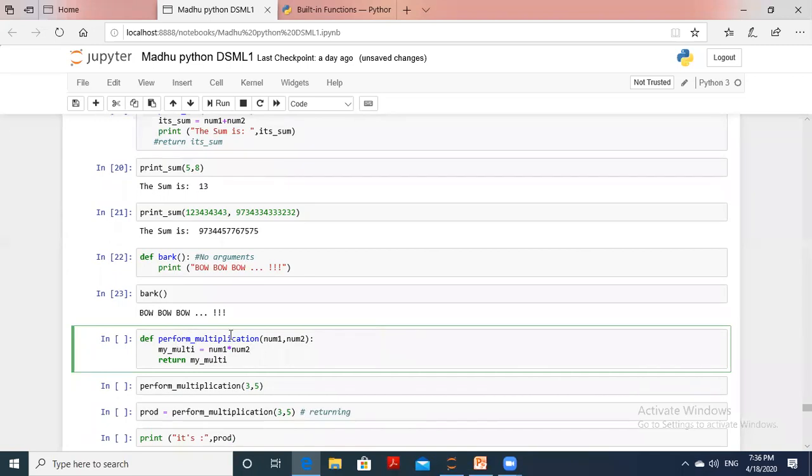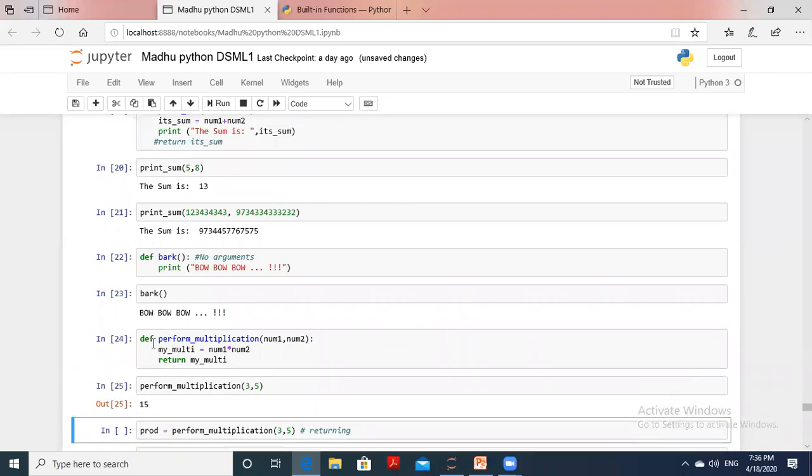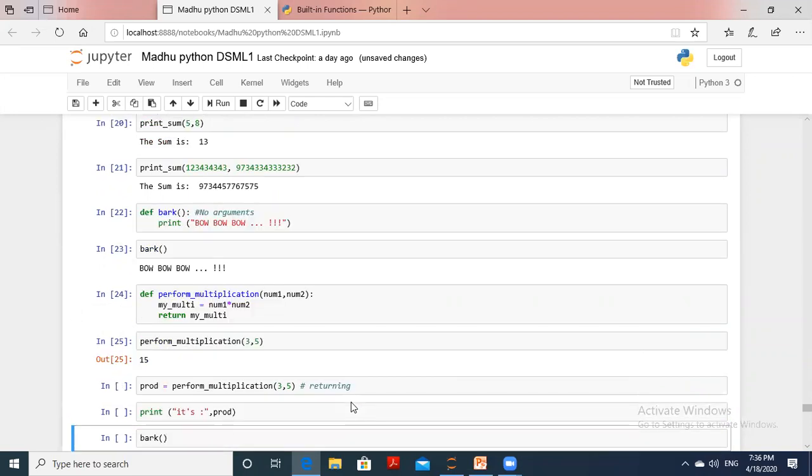Next, the other one: perform the function multiplication of two numbers, using the same def again. Now if you execute this, you see the product of 3 and 5. What is that? 15 you got. Yes or no? 15 you got. That is the way we can return that.